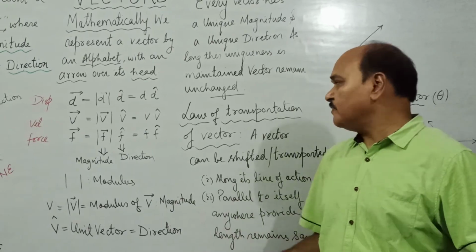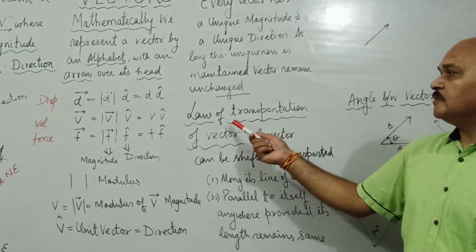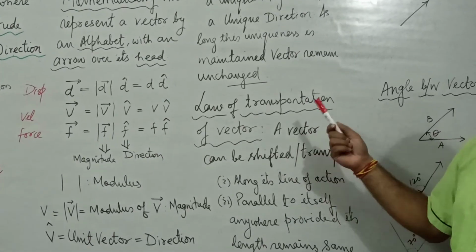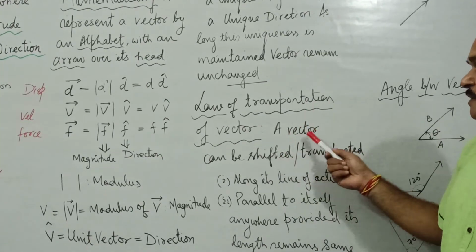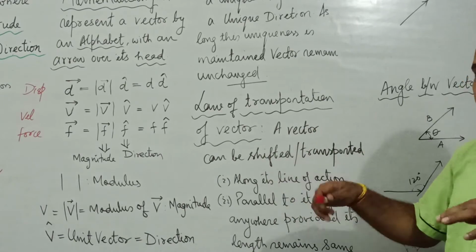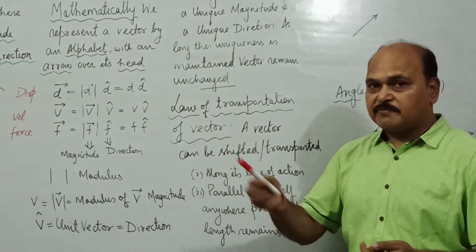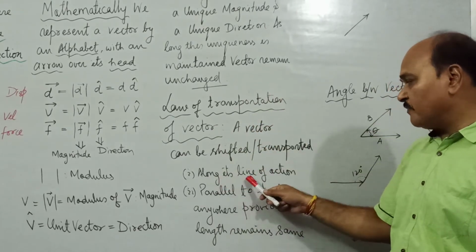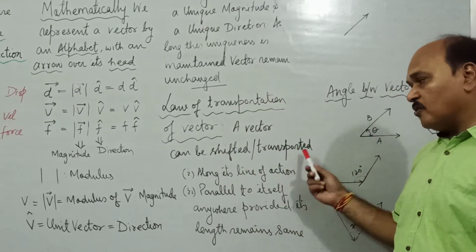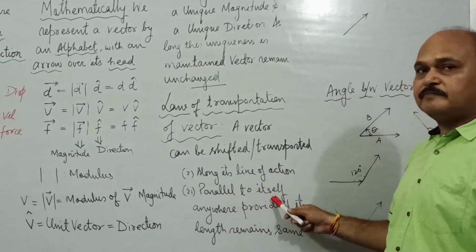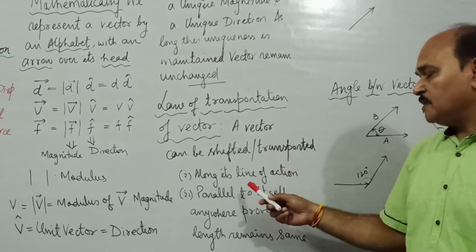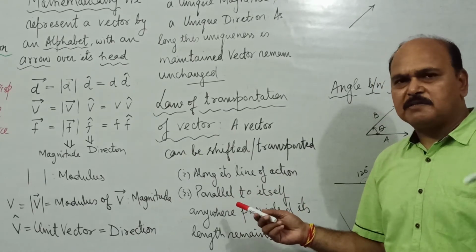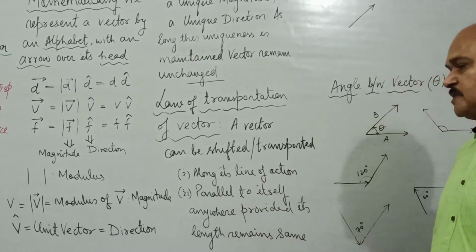And that is why we have a law before you, that is the law of transportation of vectors. This law says that a vector can be shifted or transported anywhere along its line of action or parallel to itself. A vector can be shifted along its line or parallel to itself anywhere in space, provided its length remains the same.